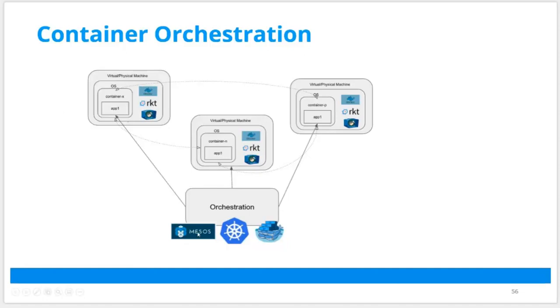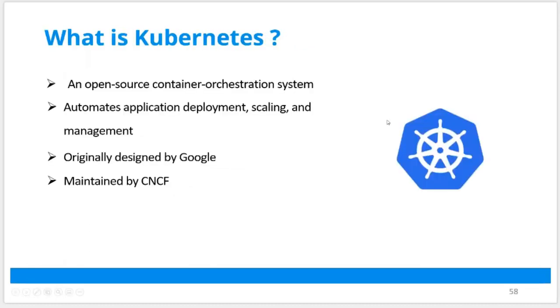So you have different market players who orchestrate and manage and start and stop these containers. So Mesos, Kubernetes, and this. So what is Kubernetes? Kubernetes is an open source container orchestration tool. Orchestration means starting, stopping, deleting, managing, scaling up, troubleshooting, debugging, all those things. So it automates your application deployment, scaling up of application, management of application.